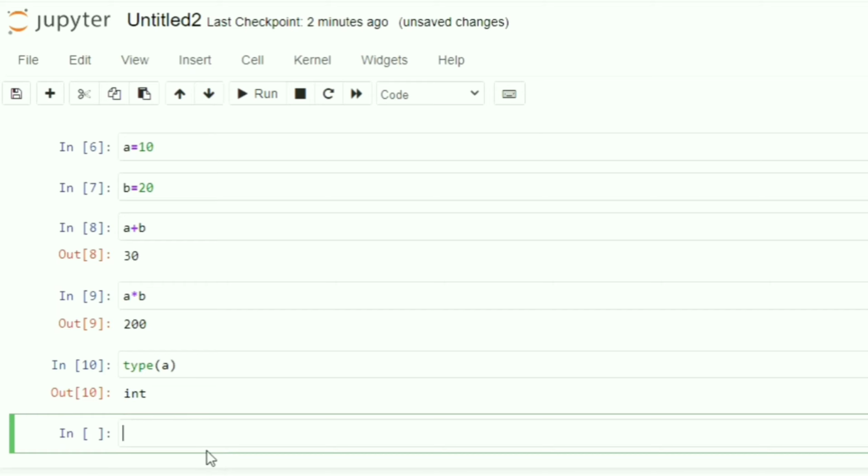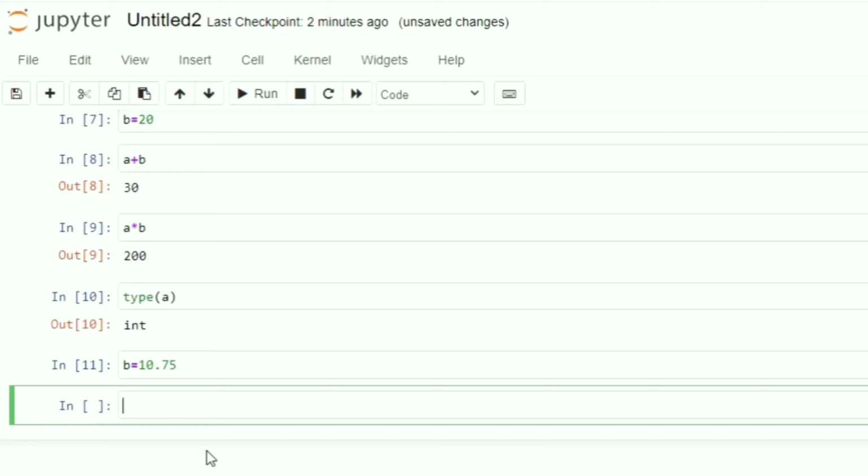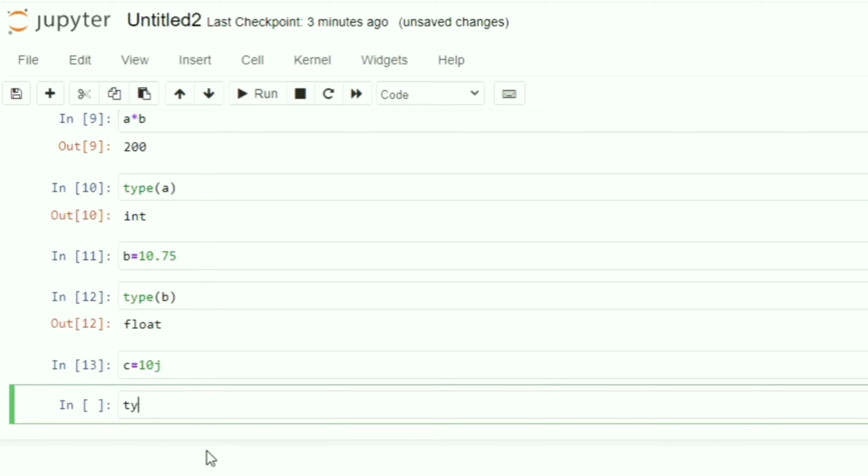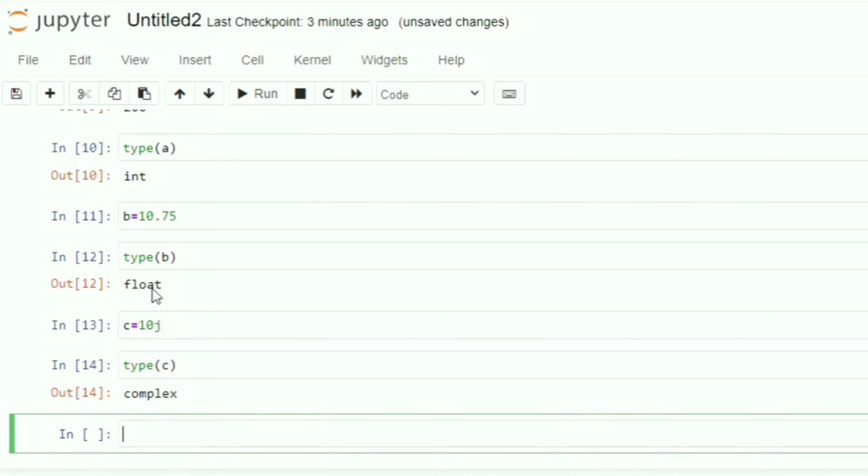If I want to check, suppose I am doing now b is equals to 10.75, this is a decimal number, and if I want to check the type, what should be the type of b? It will be float, right? Now I will take another variable, suppose c is equals to 10j. Now if I want to check the type of c, you can see the type of c is complex. So these are the three different types of the numbers: integer, float and complex.